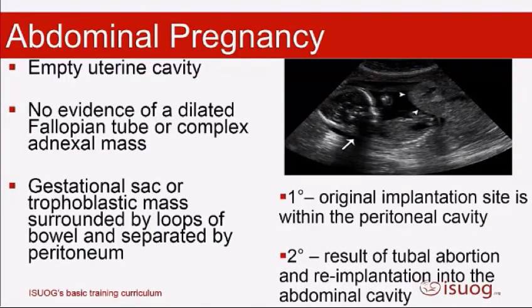The other thing that I think you're more likely to pick up later in the pregnancy than in early pregnancy is the abdominal pregnancies, because these women normally haven't had a scan early on. And there are two types, one where you've just got primary implantation within the peritoneal cavity, and secondary where it's actually a result of a tubal abortion and reimplantation. Again, rare.